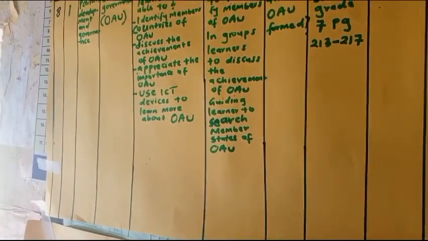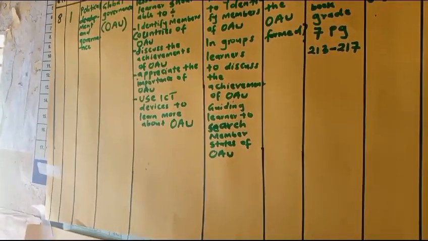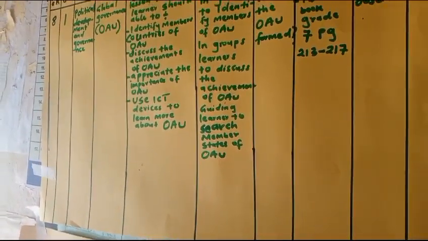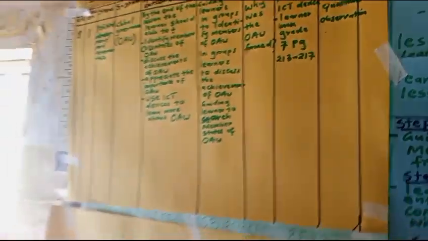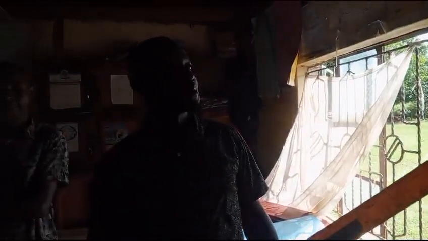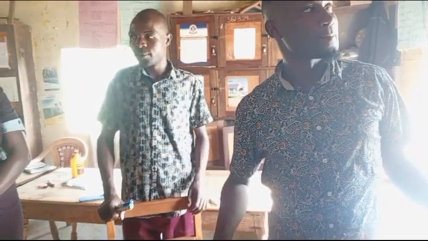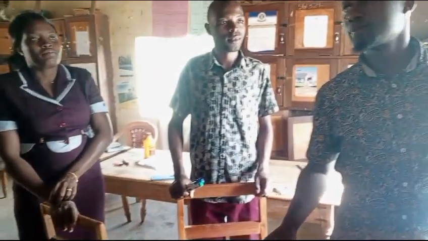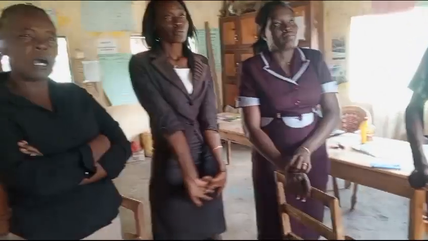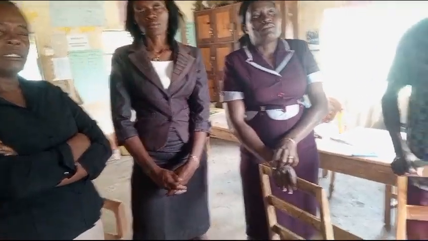Looking at number 4, it is also a skill, of which I thought you could have at least merged it with number 1: identifying member countries of OAU using the ICT devices to learn more about it. Learning more about it means they are doing it at their